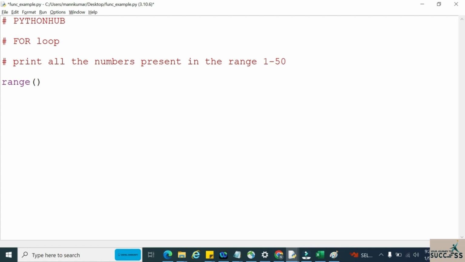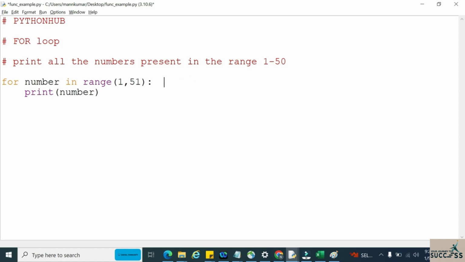Sorry, yeah, we need to take the range object from 1 to 51, because in range the end index is completely exclusive. That means whatever number comes before that number, till that only it will get executed. Now we have to run a for loop over this. For number in range, in each iteration we will get one number printed. So print of that number.